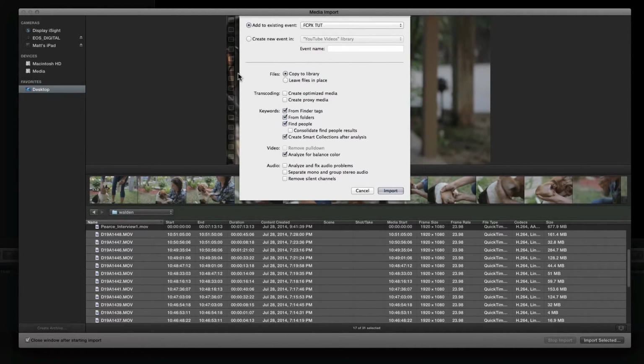What's important to remember, if you choose leave files in place, then delete that original folder, then none of your video information will be in Final Cut anymore. So just be sure that you keep your originals if that's the option you choose.